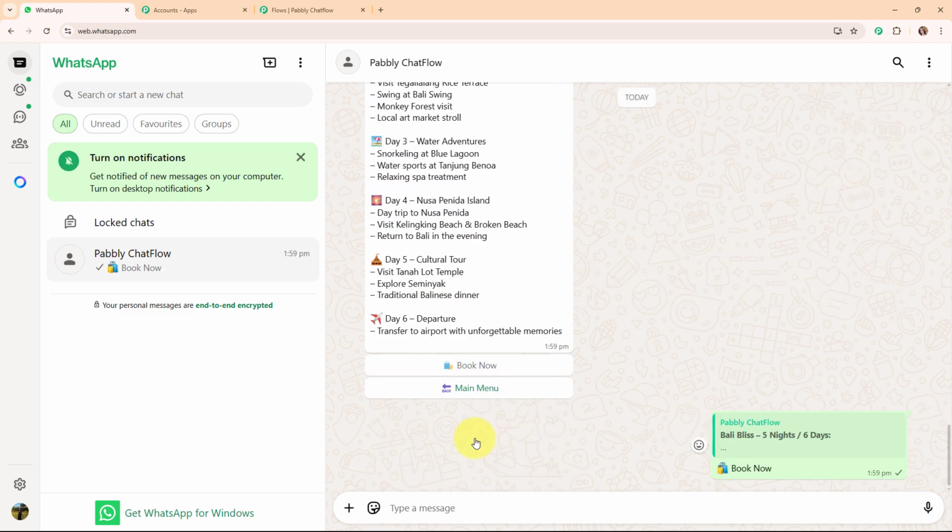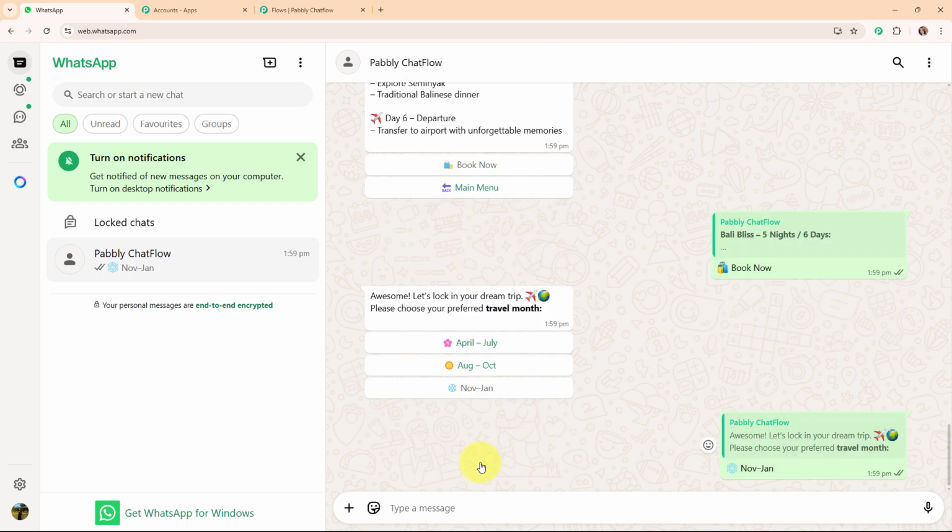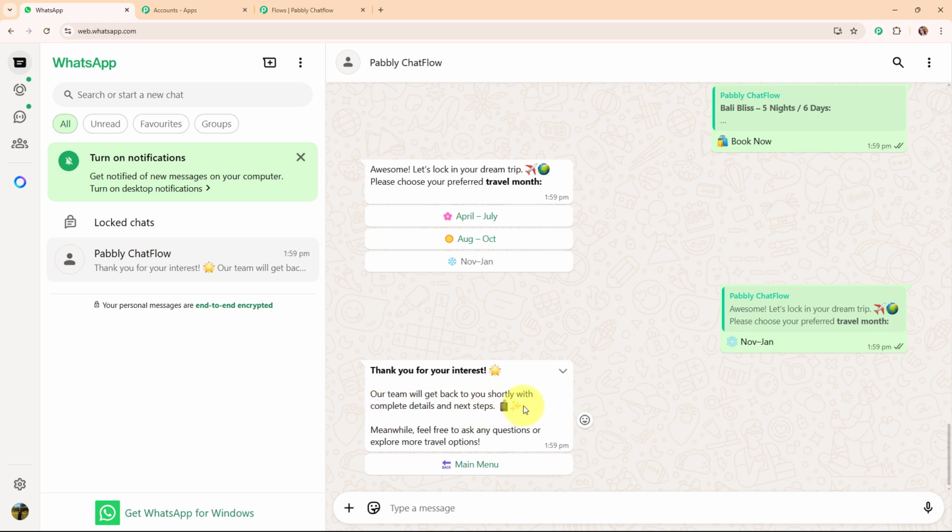So now let's click on this book now. And then it is asking me to select the travel month. So let's select the travel month. And then it says, thank you for your interest. Our team will get back to you shortly with the complete details and next steps. Meanwhile, feel free to ask any questions or explore more travel options.